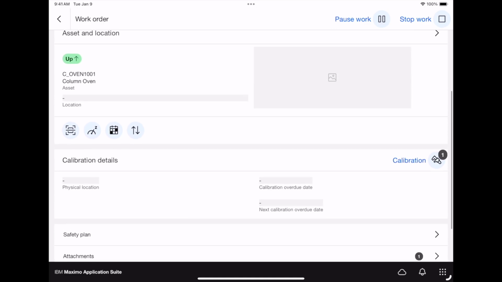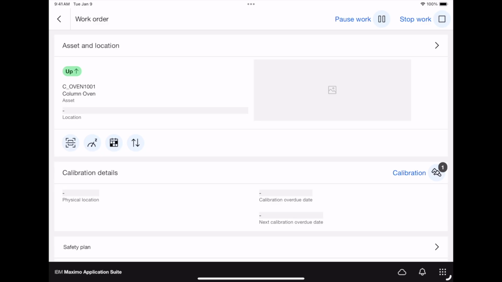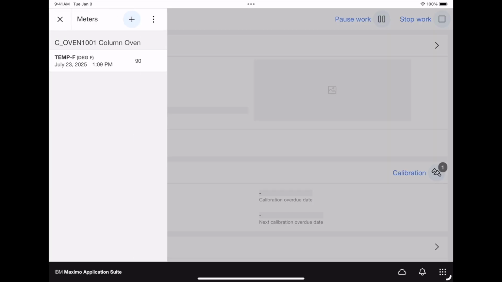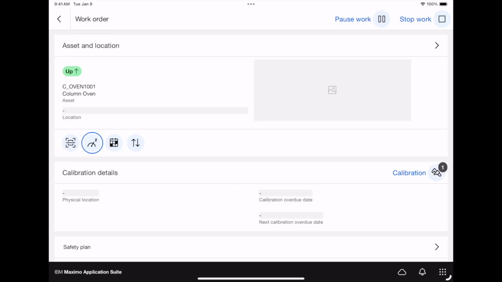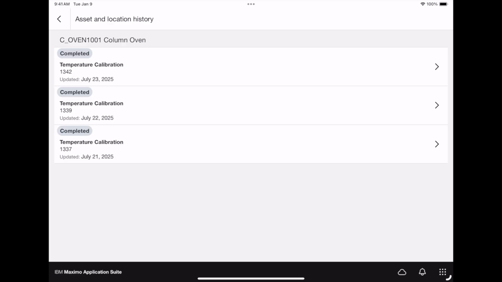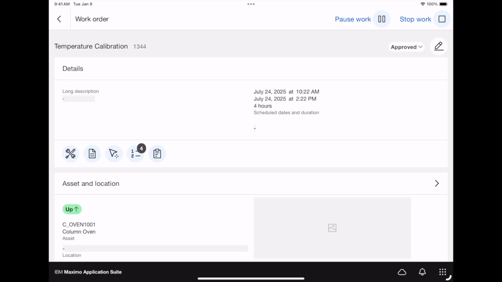Now before I get there, I want to touch on these icons that you see up here under asset and location. We've already played around with the barcode scanner, so you know what the first icon is. The second icon shows the meter reading, which we've already typed in before. It was 90. Then in the calendar icon, we have the asset work order history. This views all the work orders in the past, what has happened to the asset, and how it was fixed.